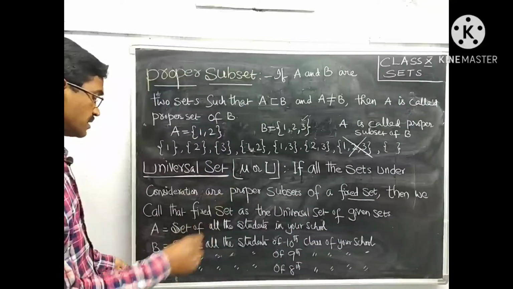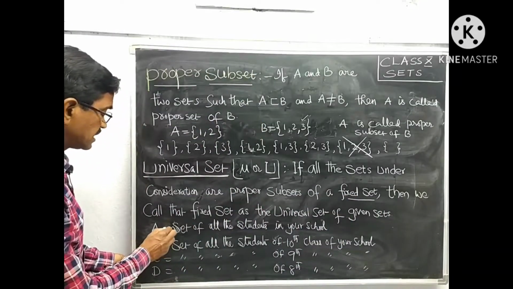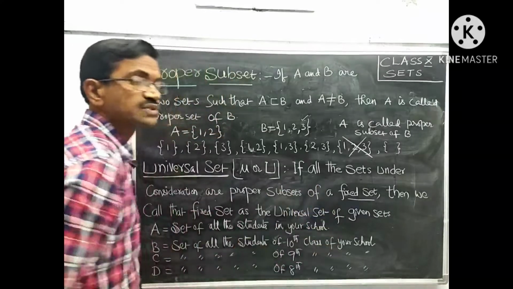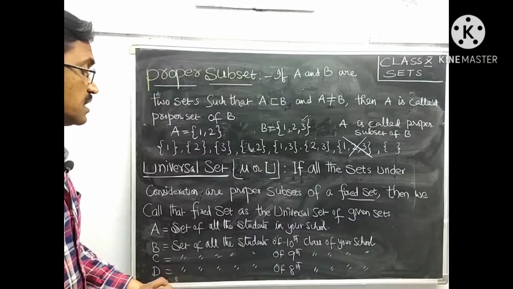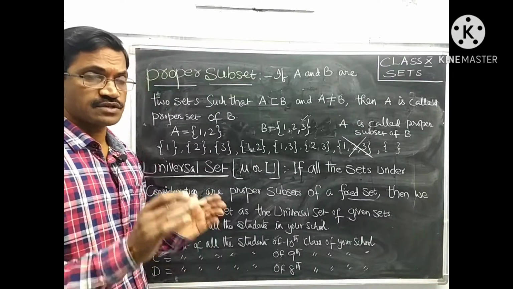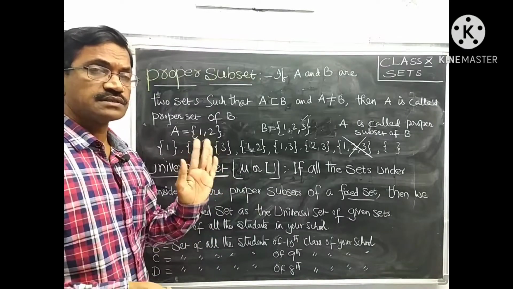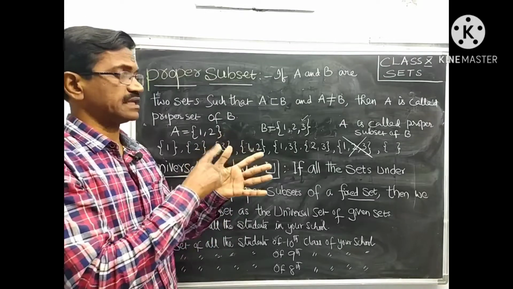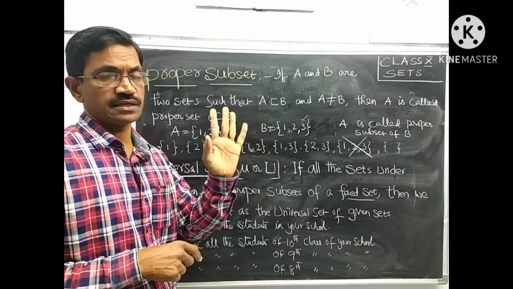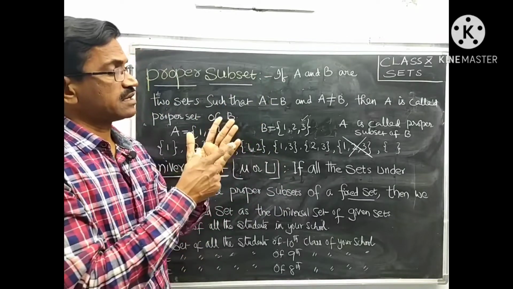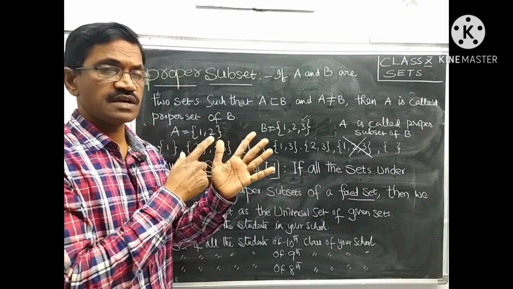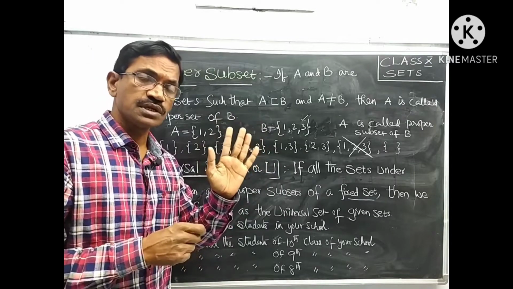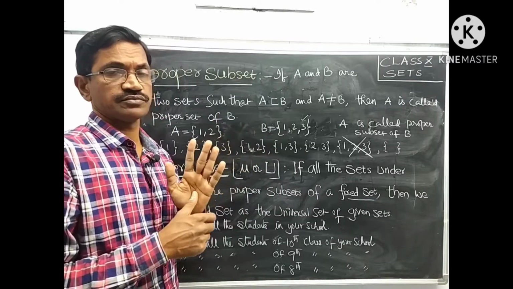For example, here A is the set of all the students of your school. In your high school, how many classes are there? 6th, 7th, 8th, 9th, 10th. 5 classes are there. All the students in the 5 classes together form a school, and it is a high school.